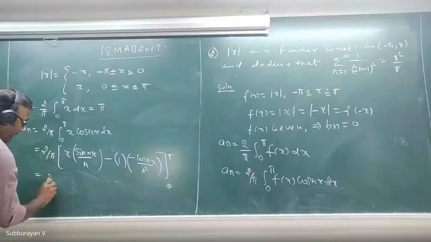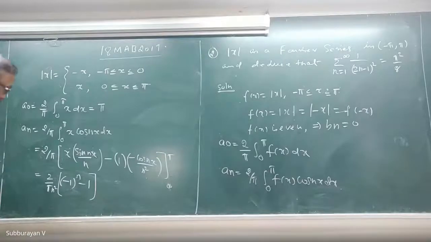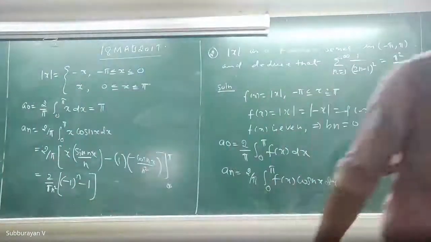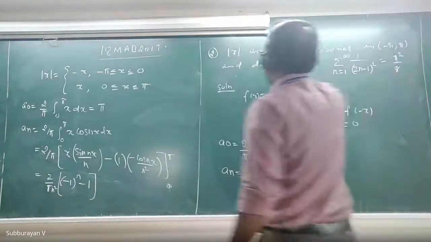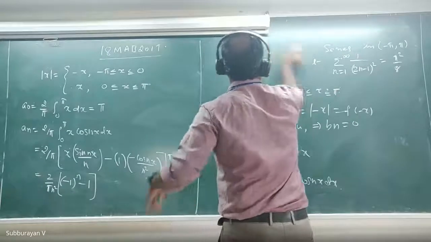Sir, 2 by pi n square into minus 1 raised to n minus 1. Let me check this. Yeah, 2 by pi n square into minus 1 power n minus 1. Very good. See, this is for an.